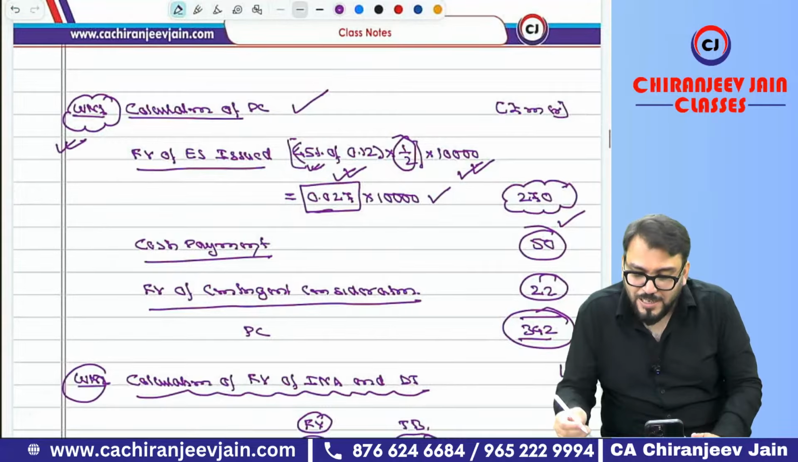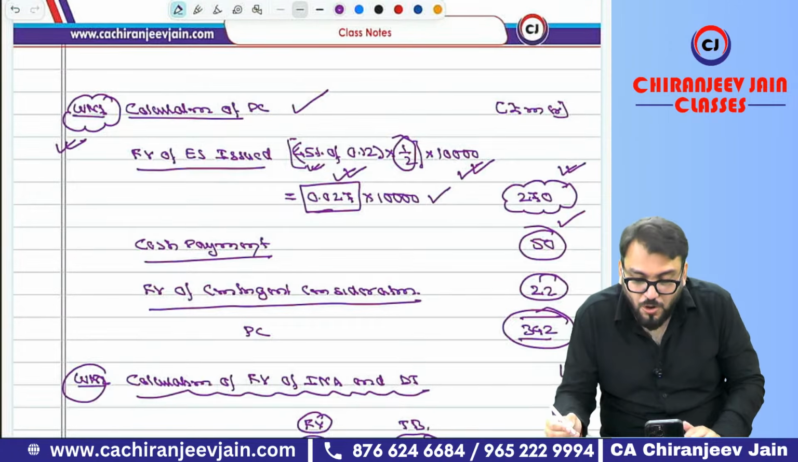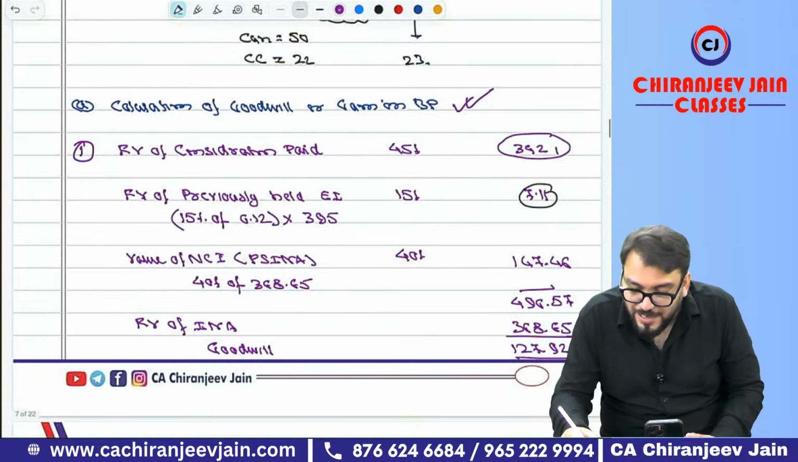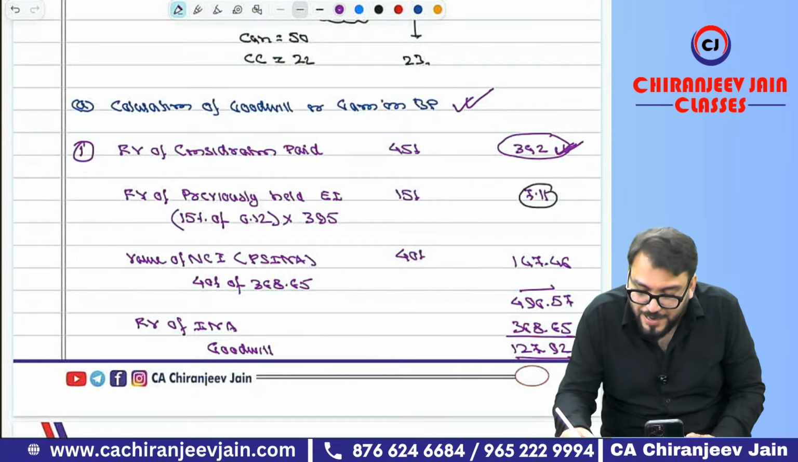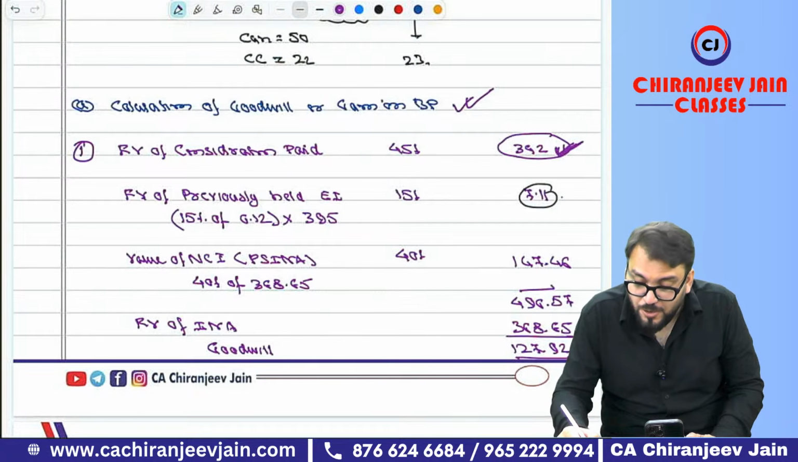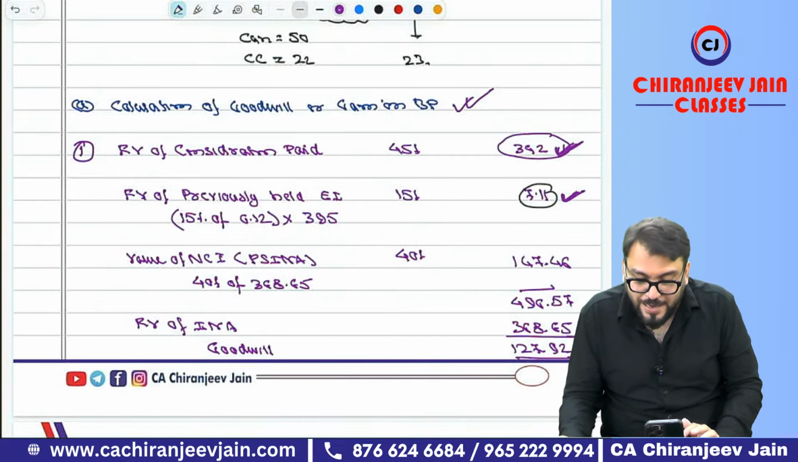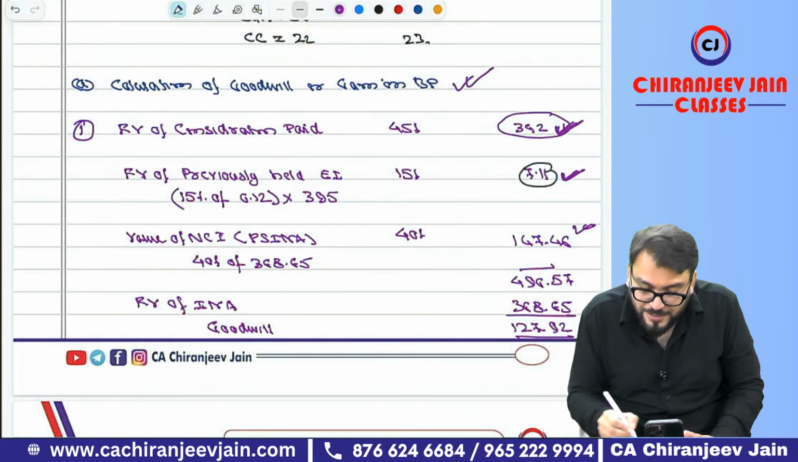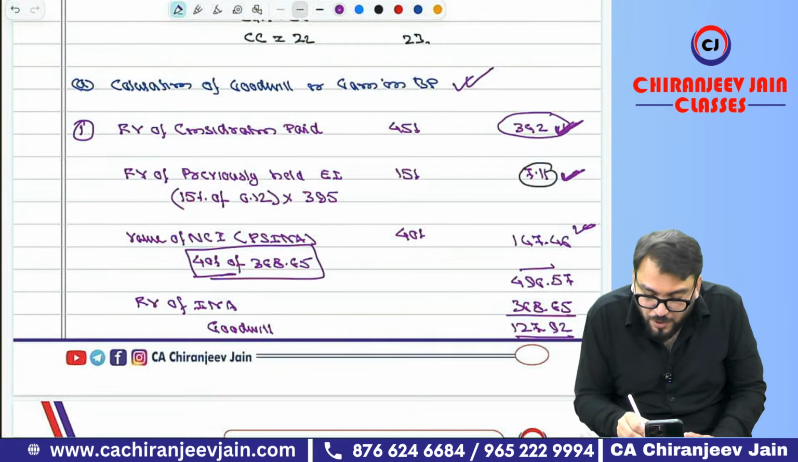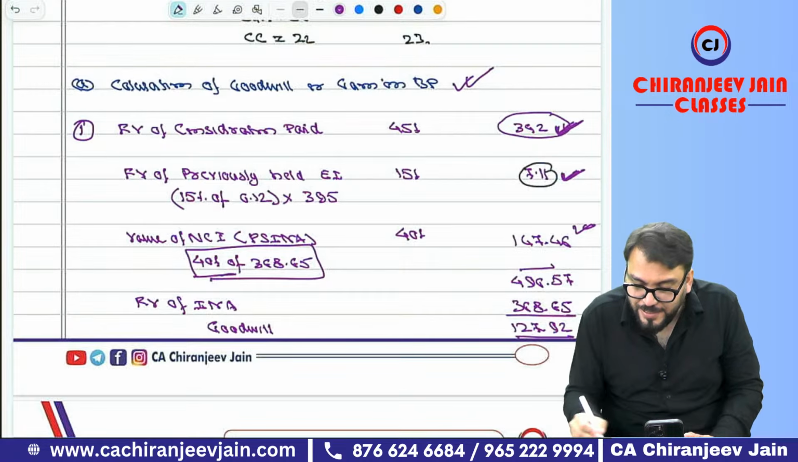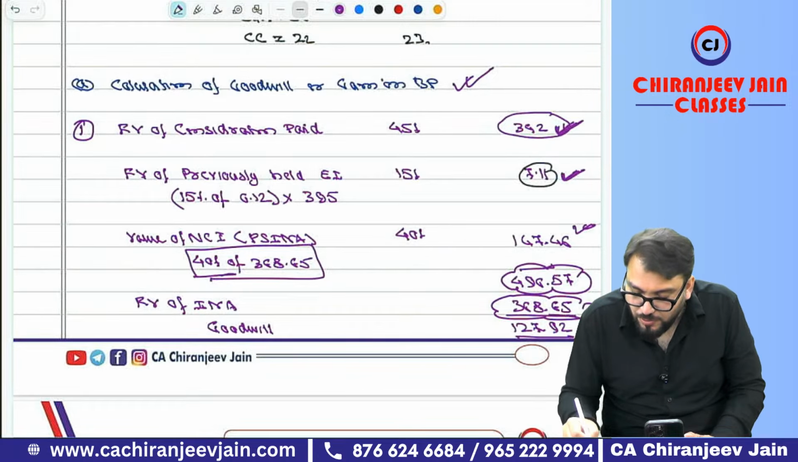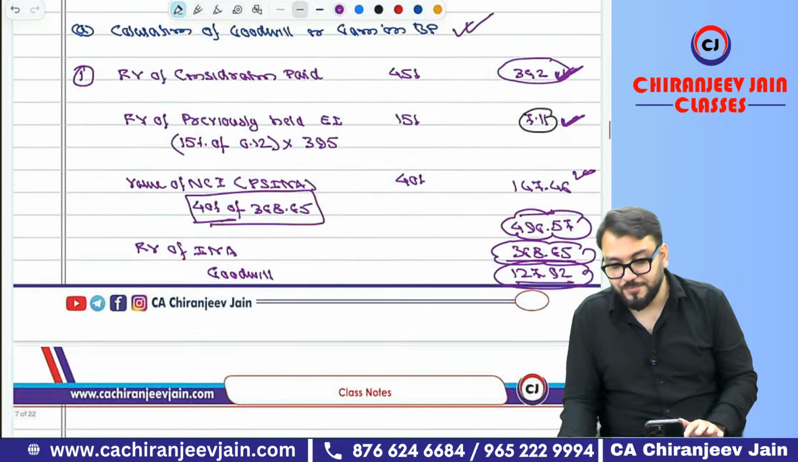Now let us come to the goodwill. The fair value of equity shares issued, the fair value of consideration paid, we have already calculated as 340 lakh. The fair value of previously held equity interest we have also calculated. The fair value of NCI will be measured using the proportionate method, that means 40% of the fair value of the identifiable net assets. Add these up and subtract the fair value of the identifiable net assets. This will be goodwill.